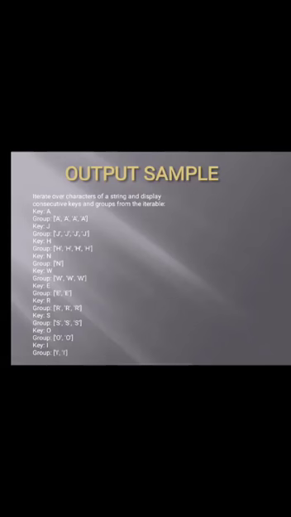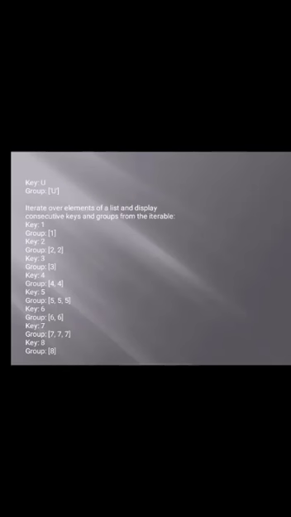We will get the output like this. For key A, the alphabet A is repeated 4 times, so in the group it shows 4 times. Then for key J, it is repeated 4 times, so it shows 4 times. For H 4 times, N 1 time, W 3 times, E 2 times, and so on. For numbers too, it shows how many times each is repeated.